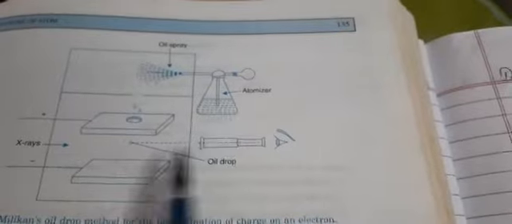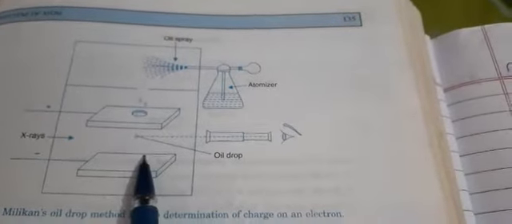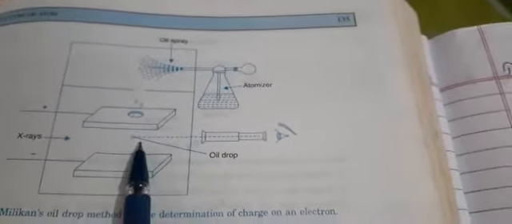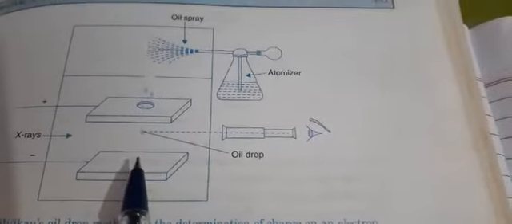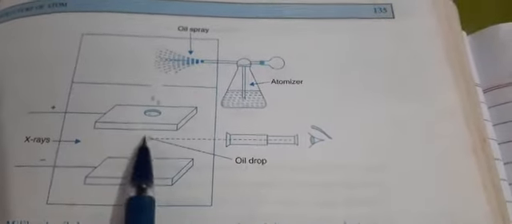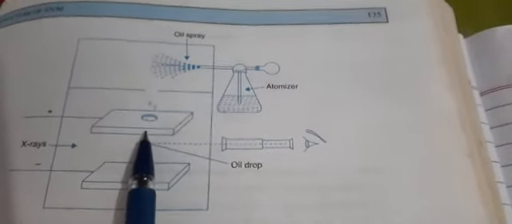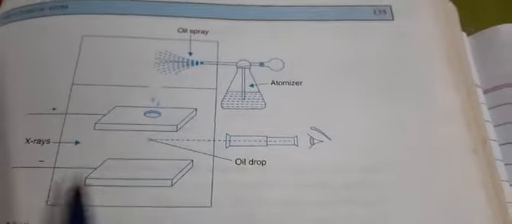Now the same experiment will be carried out. X-ray will be produced, so there will be ionization here, but we will also apply the electric field. When we apply the electric field, again we will observe the movement of the oil droplets between those two plates, from the positive plate to the negative plate.